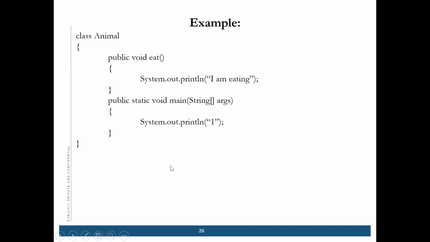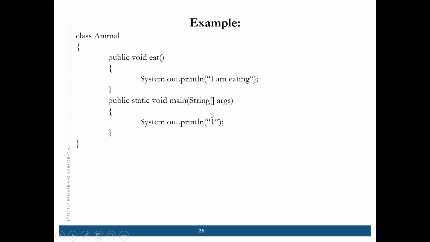Now, giving an example. What will be the output for this program? Can anyone tell? Suppose I have written a class named Animal. Then there is a method which is public void eat, and in here I am just printing that I am eating.